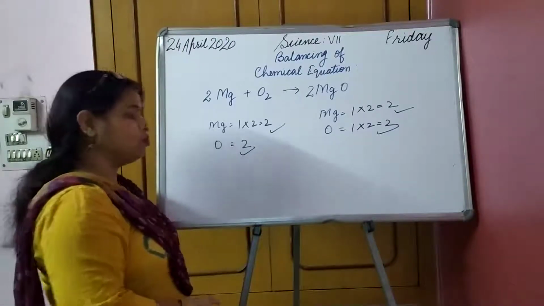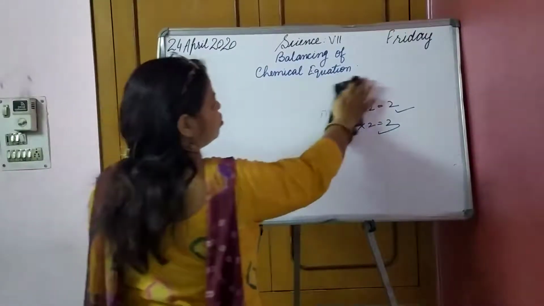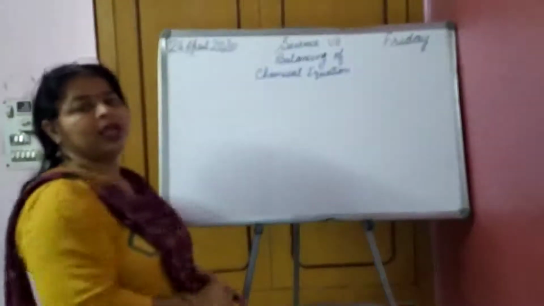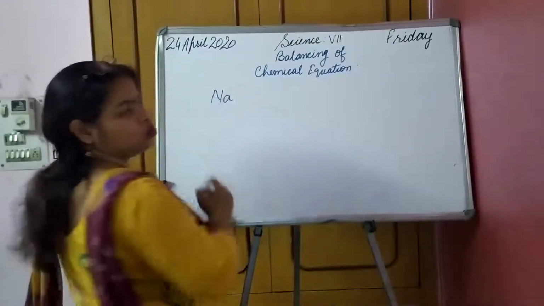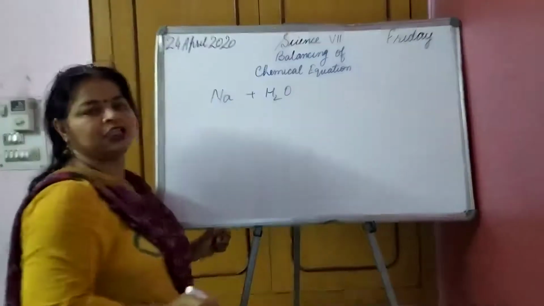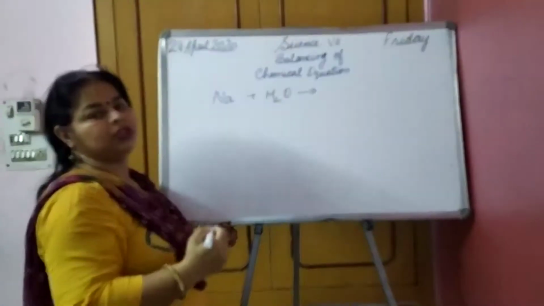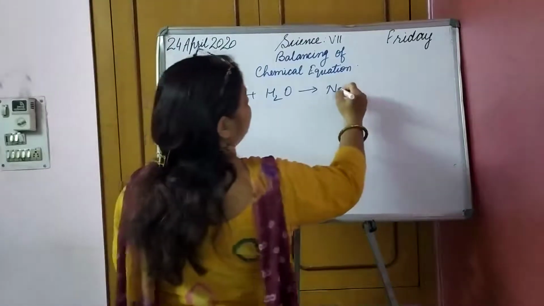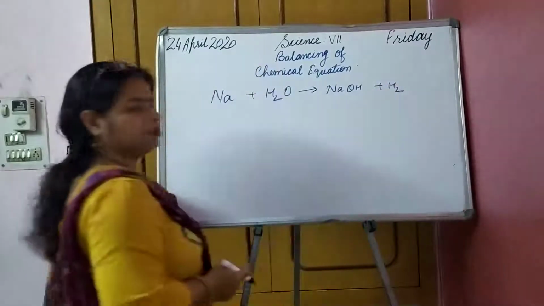Let us come to some more. Metals are always taken in monoatomic condition, which means they are always written in single atomic form. Let us take a chemical reaction of sodium, Na. It reacts with water, H2O, and forms NaOH plus hydrogen gas.